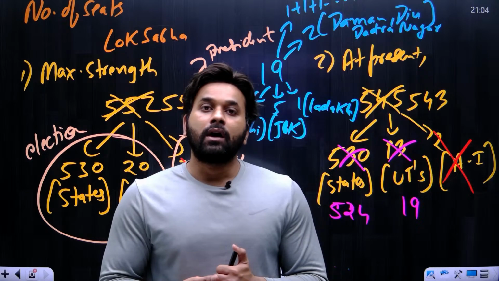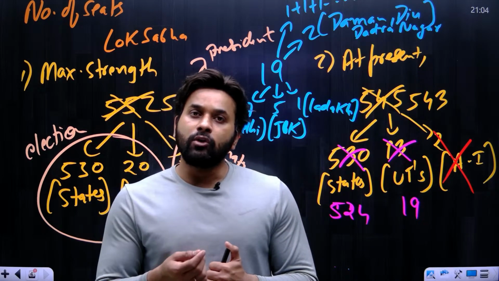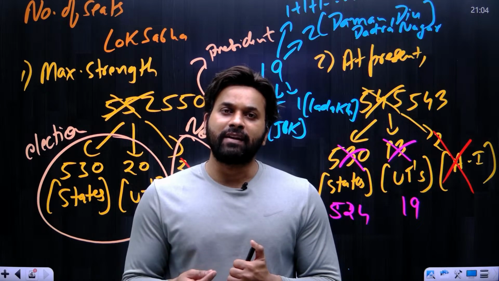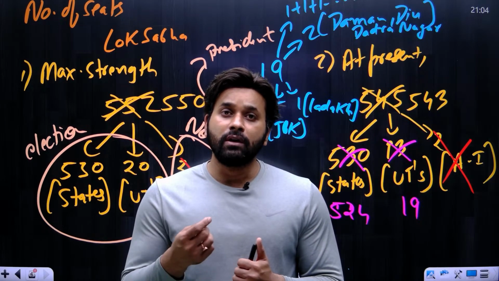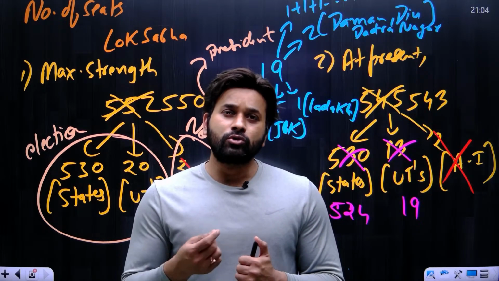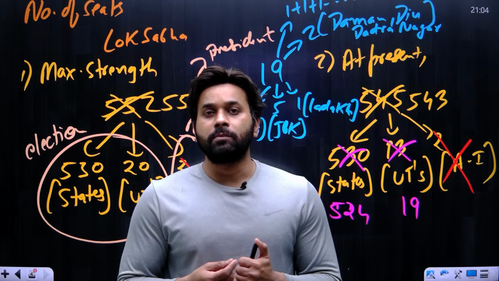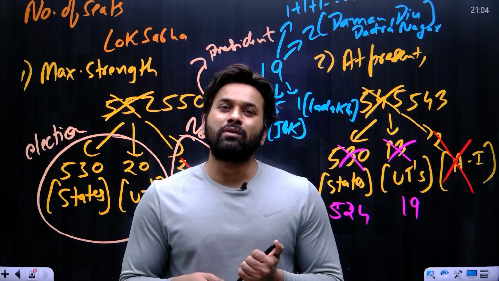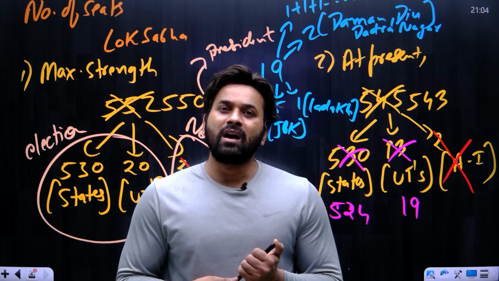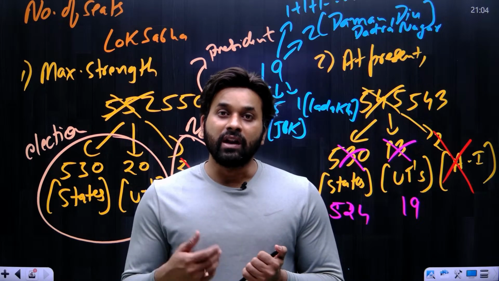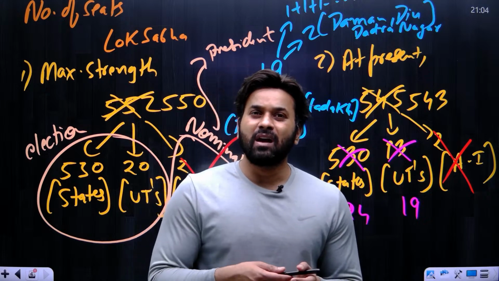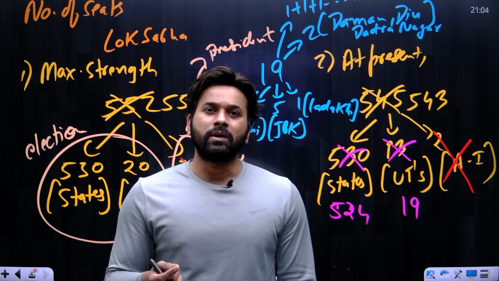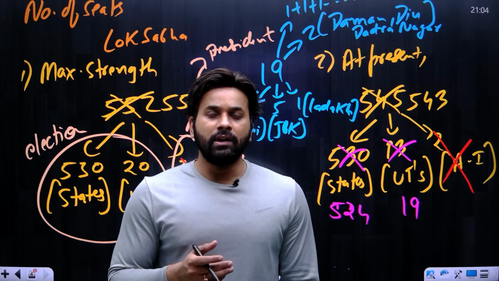So we see even for a few posts, and that too of peon, we find lakhs of applications filed. For class D jobs, there are crores of youth waiting to get the job. So this is the present scenario of the country, where even for petty jobs, there are highly educated youth running after them, and millions of applications are filed just for these petty jobs. So we need to really control the population.